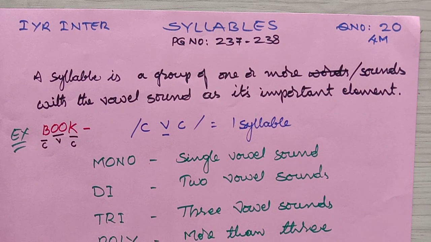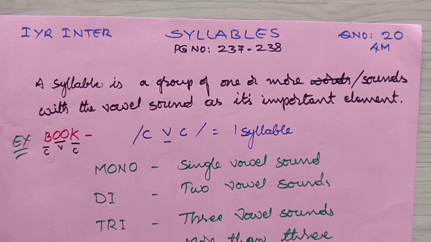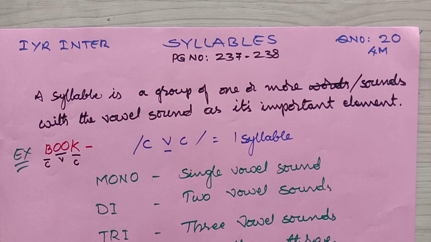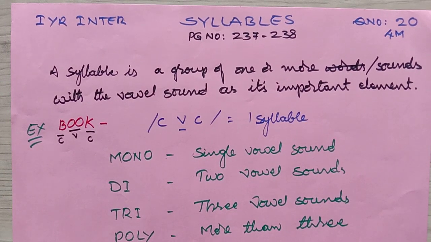Now students, it's time for us to talk about syllables, which is the last question in our intermediate first year. I'll give some more videos on prose and poetry, don't worry about it. First let us complete section B and C, which is for 60 marks, and after that we'll talk about prose and poetry in forthcoming videos, right?